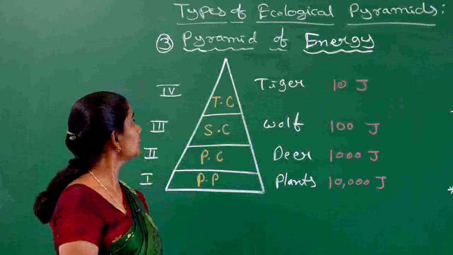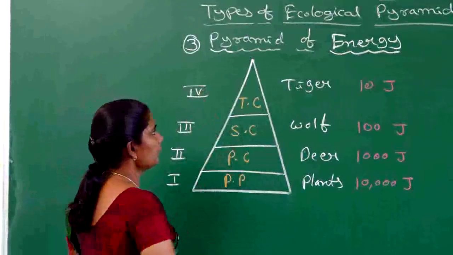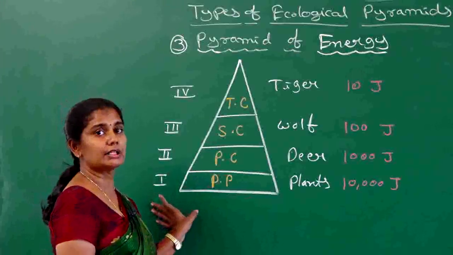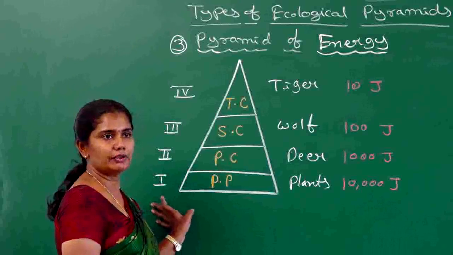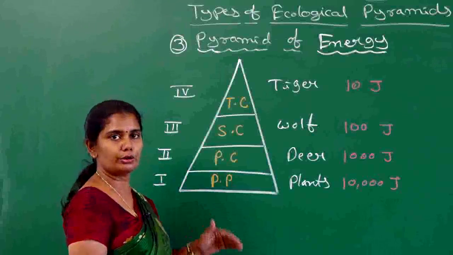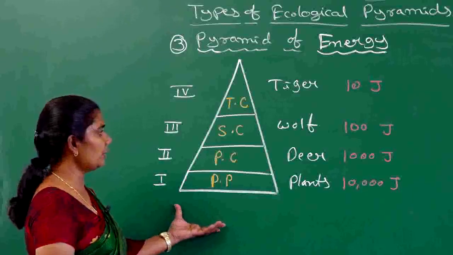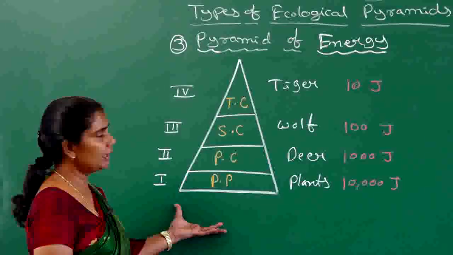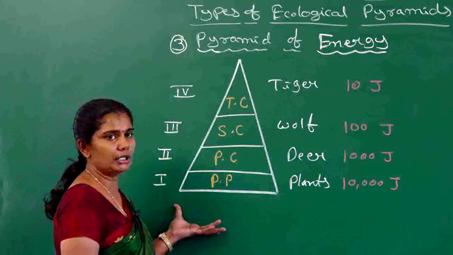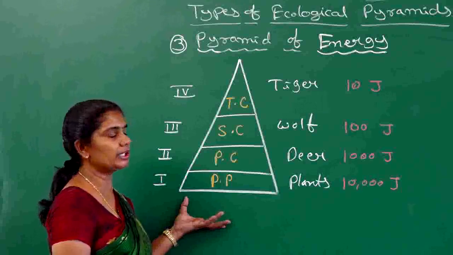Okay, let us learn about the third type of pyramid, that is the pyramid of energy. This is related to the 10% law. According to the 10% law, only 10% of energy is transferred from the lower trophic level to the higher trophic level in a food chain. Here we take one example of energy transfer, which gives an upright pyramid. The pyramid of energy is always upright and can't be inverted, due to the 10% law.